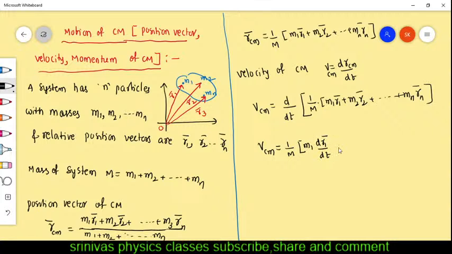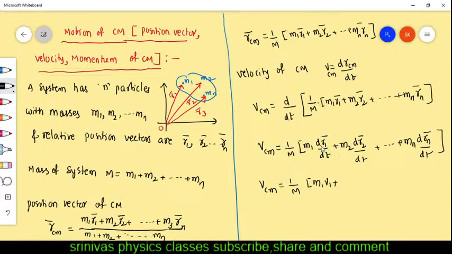1 by M constant we write outside. D by dt of M1 R1, but M1 is a constant, we write outside. And M2 into dr2 by dt we write, and then Mn into drn by dt we write. What is this dr1 by dt? This one is written as v1, because this is the position vector of the first particle. Rate of change of position gives the displacement. dr1 by dt gives the velocity.